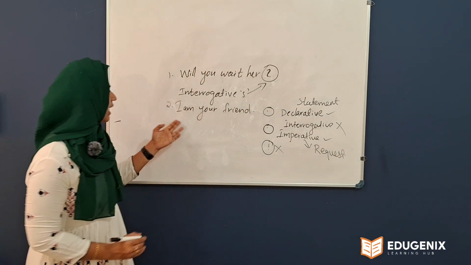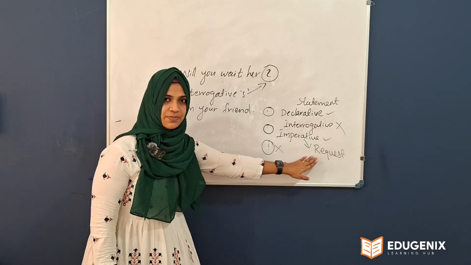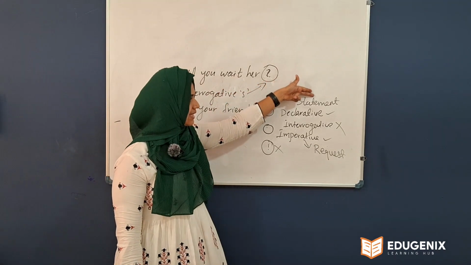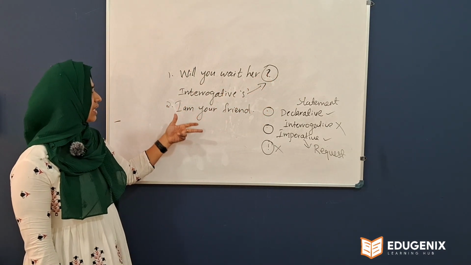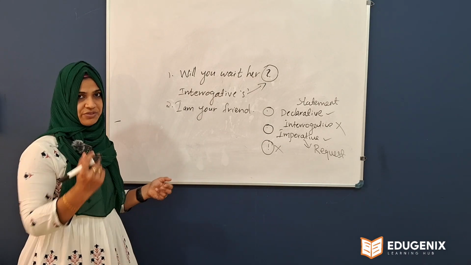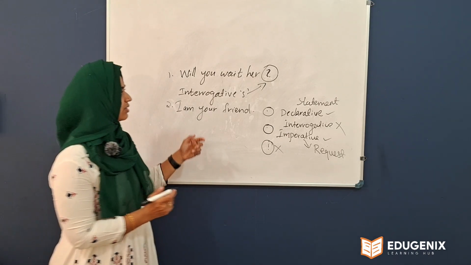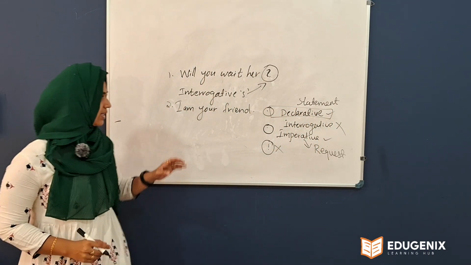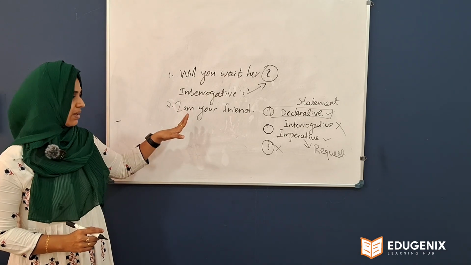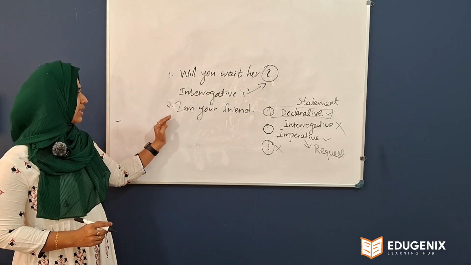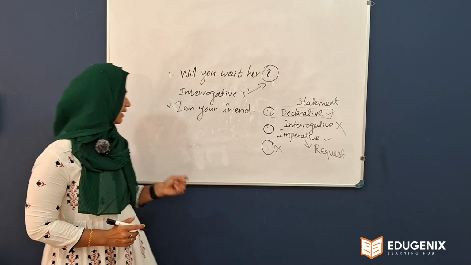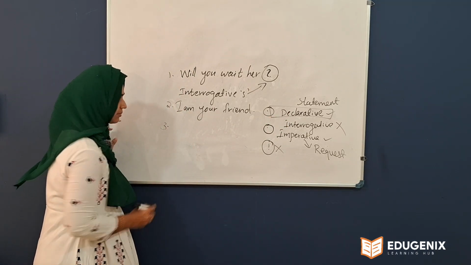Okay, look at the board. I'm your friend. It's not a request. It's not a command. Instead of that, we can say that it is a statement. That means you got an information, I'm your friend. Got it? So the correct answer is declarative. I hope you got it. That means you got a statement, you got an idea, you got an information from this sentence, I'm your friend. It is an example for declarative. Okay, moving to the next one.